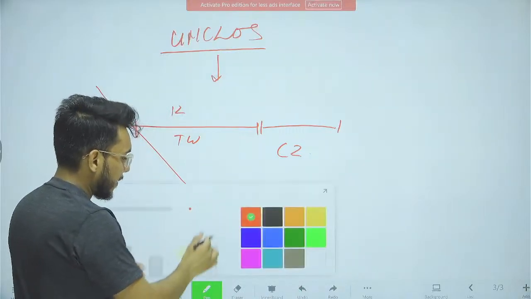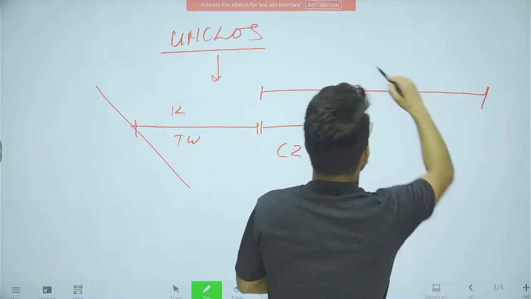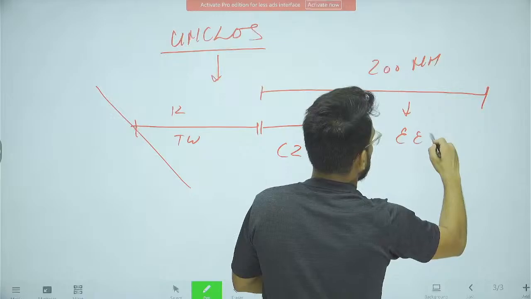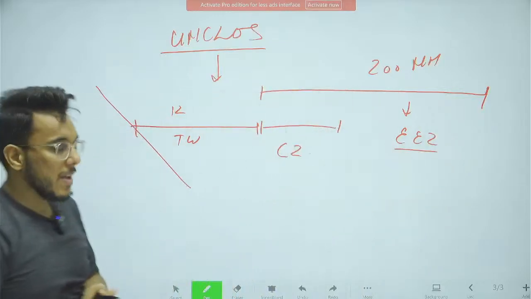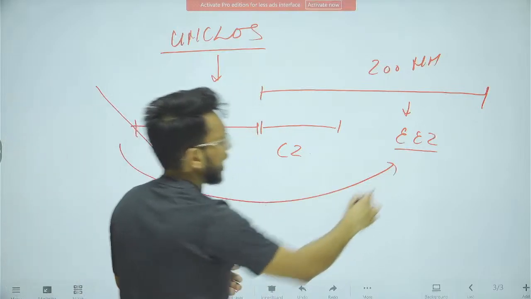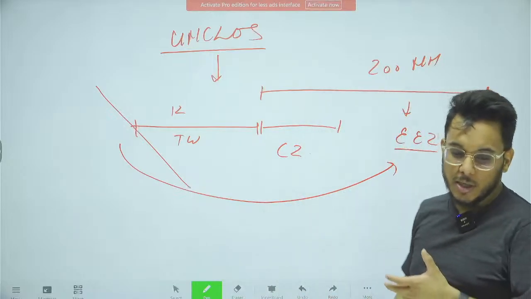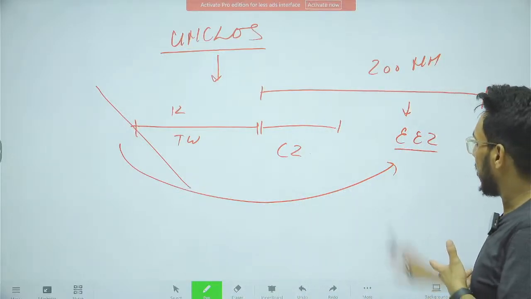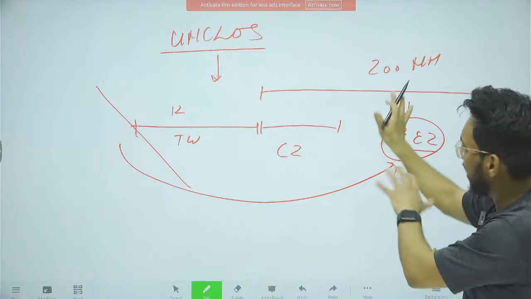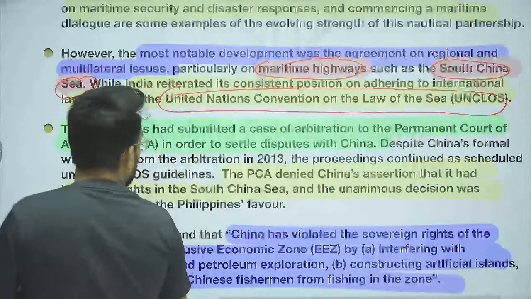Okay, and from here till 200 nautical miles, this particular region is called the exclusive economic zone. In the exclusive economic zone, the country will have the right to mine the minerals from here for economic purposes, they can use it, all that kind of thing. So in the exclusive economic zone, the country whose coast is there will have the right, as provided by the UN clause.